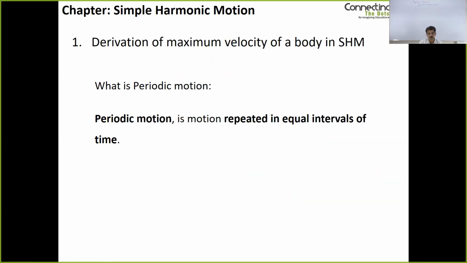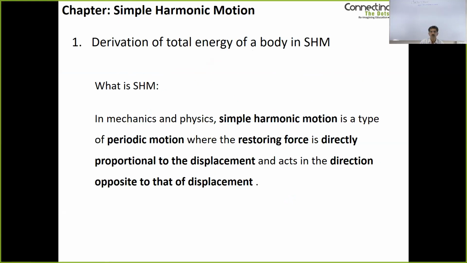Periodic motion, as I said, is motion repeated in equal intervals of time. The two examples I mentioned were the swinging of a pendulum and the orbiting of Earth around the Sun. Now, the definition of simple harmonic motion is a long one.